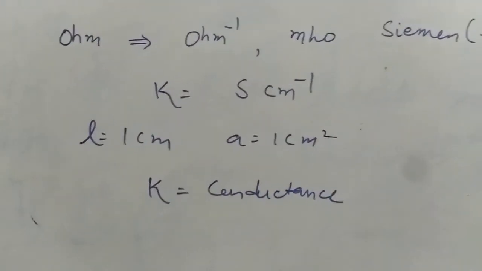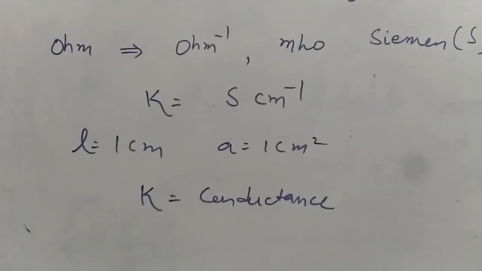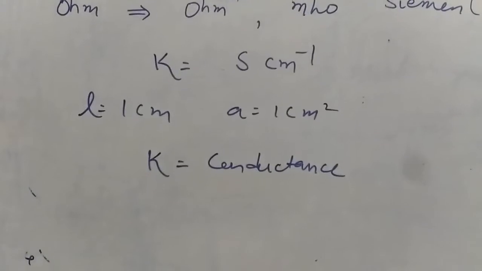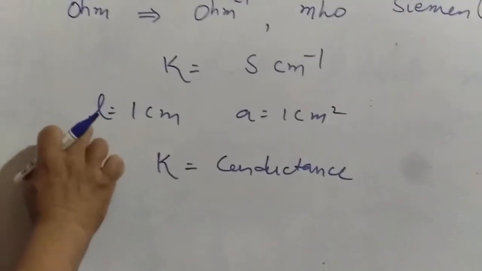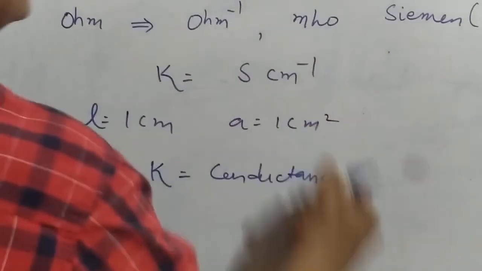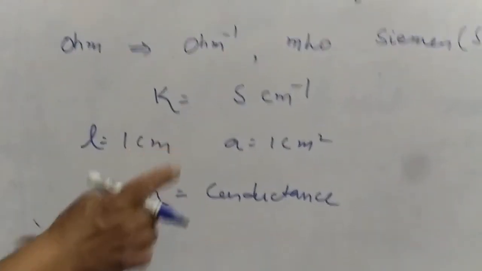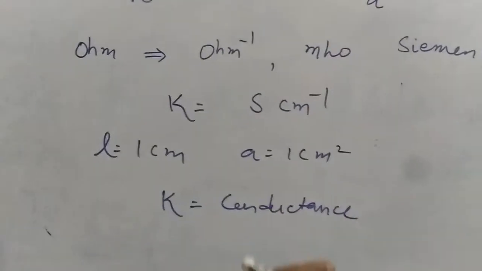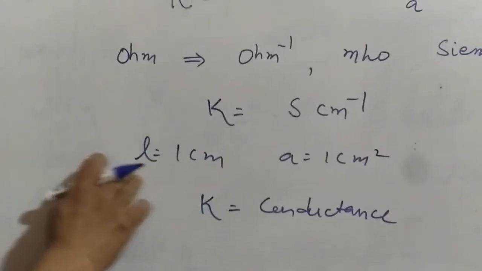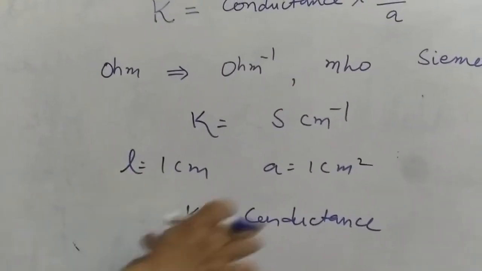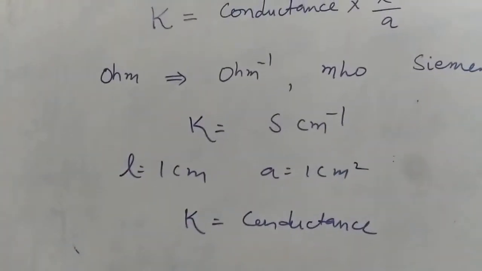So I can say conductivity equals the conductance if the distance between the electrodes is 1 centimeter and the cross section area is 1 centimeter square.